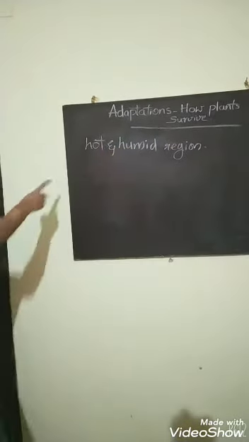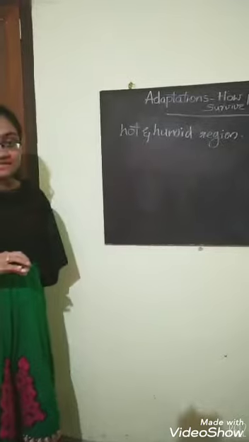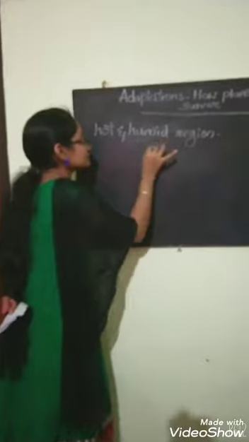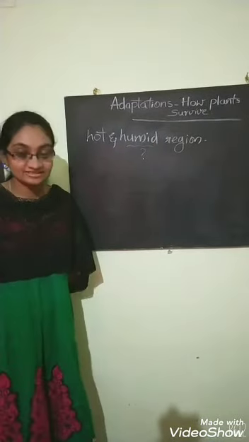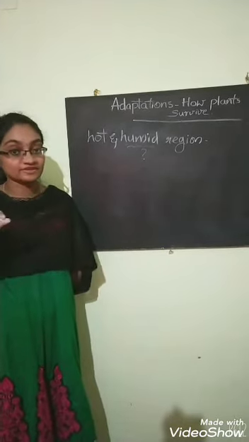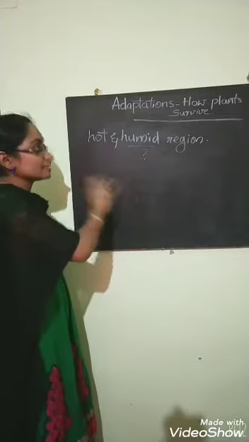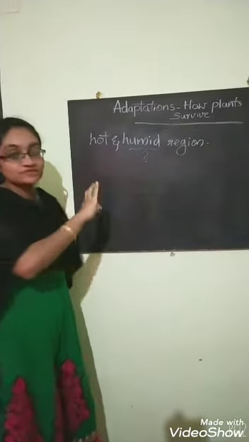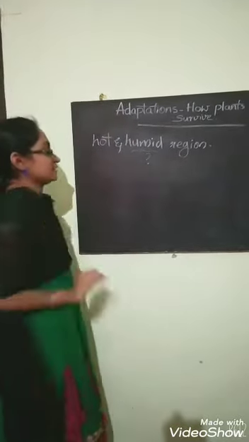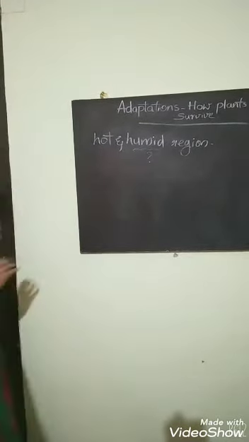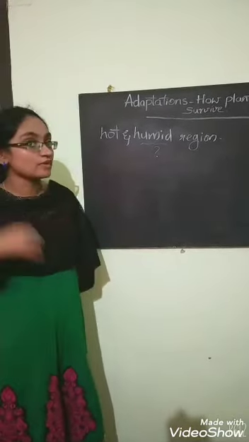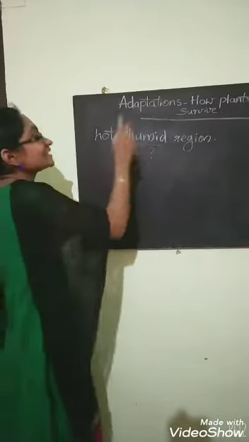You know, hot means the region having higher temperature. And now the question is, what is this humid? Humid region is the region where the air contains a number of water vapors, or its atmosphere has a large content of water. That is called a humid region. So, some plants are suitable for growing in hot and humid regions. Let us look at the examples of these plants.